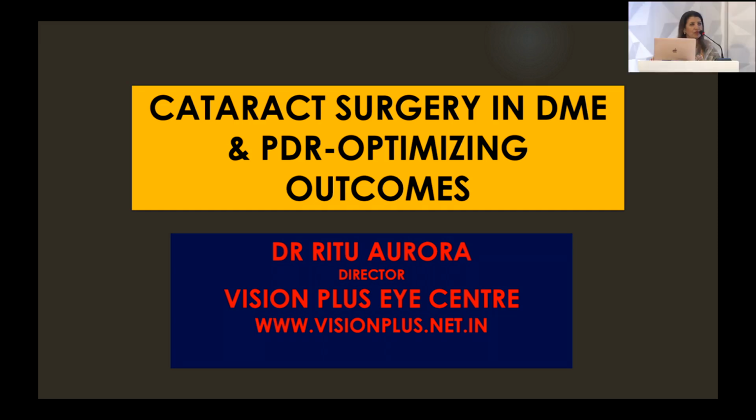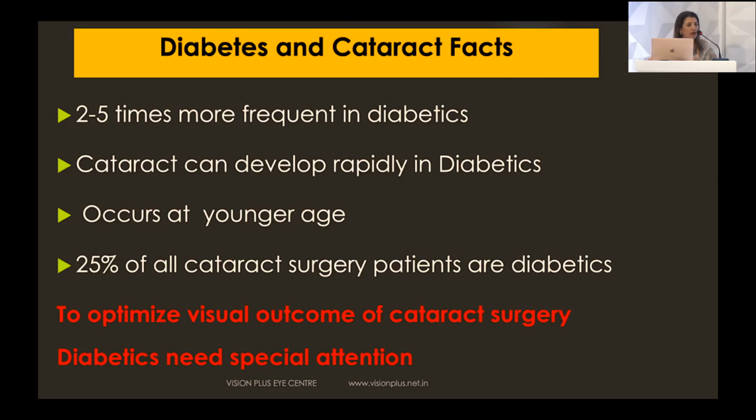So I'll be talking about cataract surgery in diabetic retinopathy. How do we optimize the outcomes? As has already been said, diabetes is becoming so very common in India. And we also know that cataract is so much more frequent in diabetics as compared to normal patients. Cataract not only develops more rapidly in diabetics, but it also occurs at a much younger age. And almost 25% of all our cataract surgery patients are diabetics.